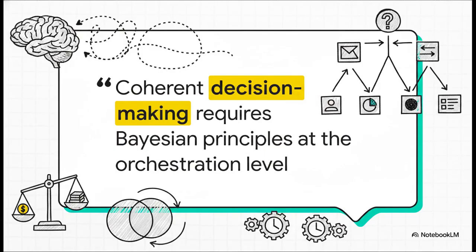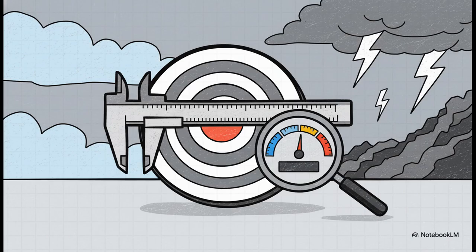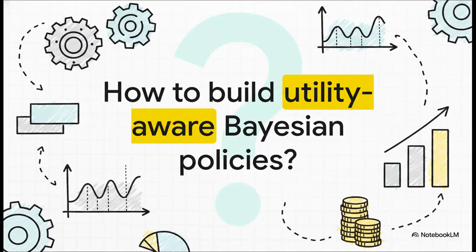The big takeaway? Bayesian orchestration demonstrably improves decision reliability far beyond standard LLM heuristics. Future work means building rigorous benchmarks to measure how Bayesian policies outperform baseline heuristic orchestration. So, ditching simple heuristics, how will you implement utility-aware Bayesian policies in your next agentic build?